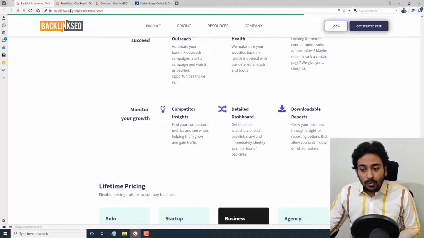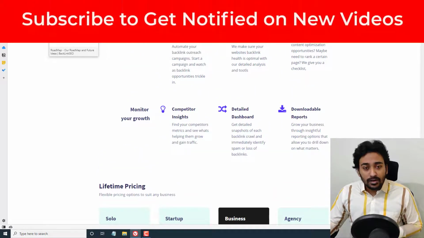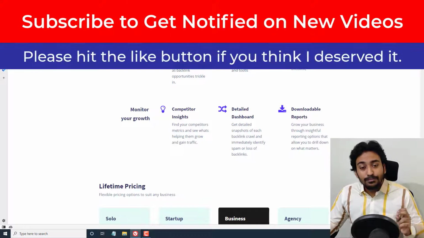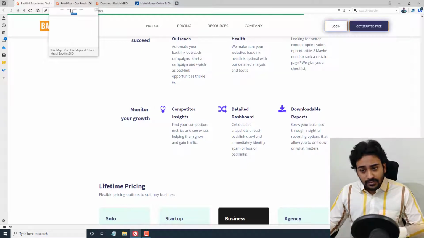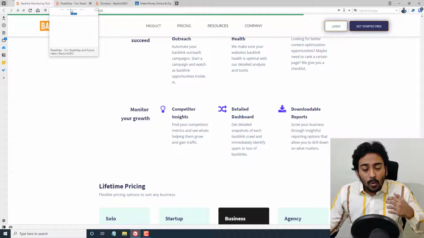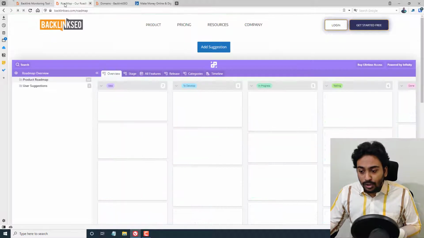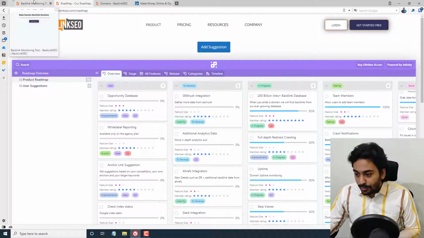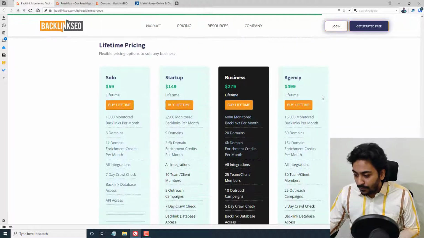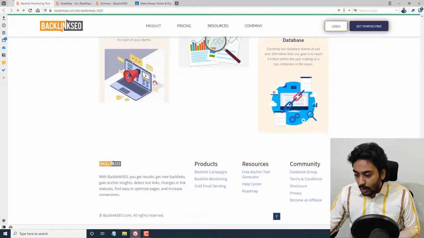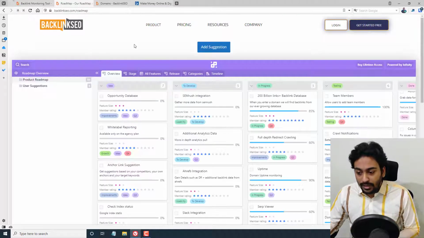Let me quickly go through the roadmap as well. That is an important thing with this LTD launch, especially for an SEO campaign. It is in the early stages of this product, so we need to know what kind of insights and what focus is going to be on the roadmap. If I go into the roadmap, this is the official roadmap. You can get into it from the footer. You will find the link. Yeah, this is the link. If you click here, you will go to the roadmap. I also try to leave a link here.